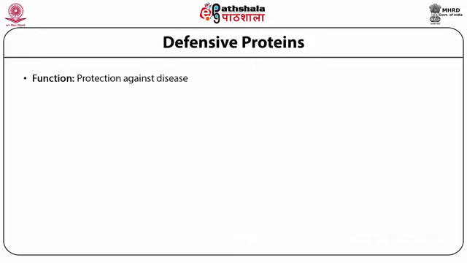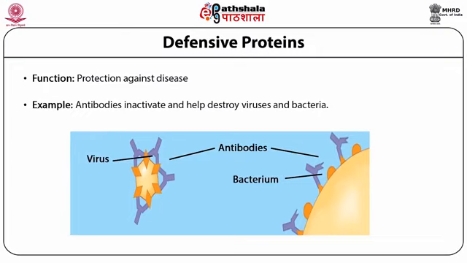The function is protection against disease. That is the main role. Examples of defensive proteins are antibodies, which inactivate and help destroy viruses and bacteria. The antibody binds to antigens, that means the virus or bacteria, and then destroys the entire organism via antibody-antigen interactions.